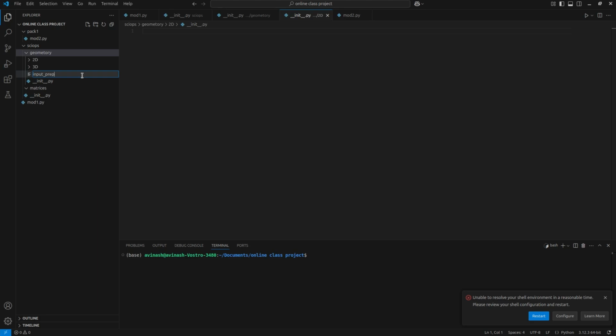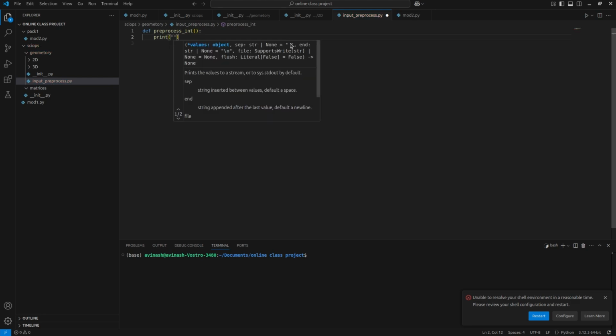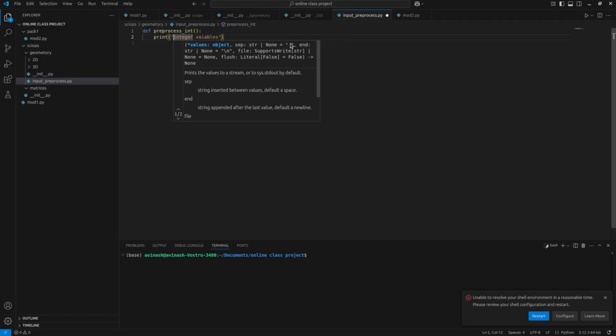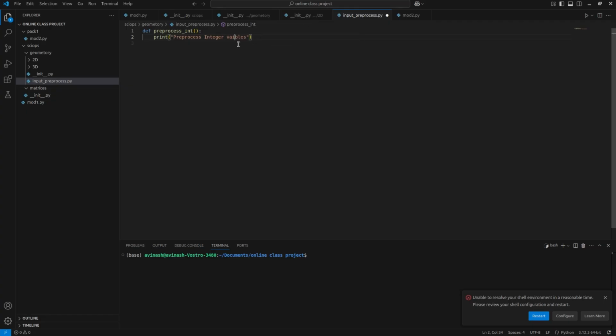So we will keep all the pre-processing functions in this .py file, for example def pre_process_int, where I'm printing "pre-process integer variables".